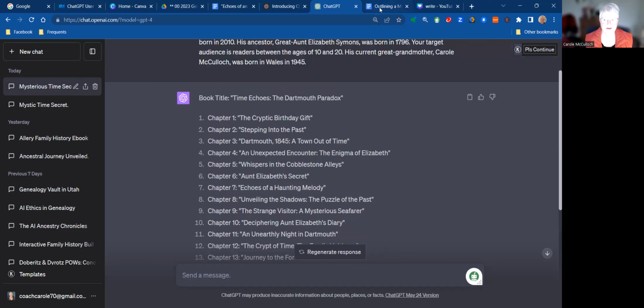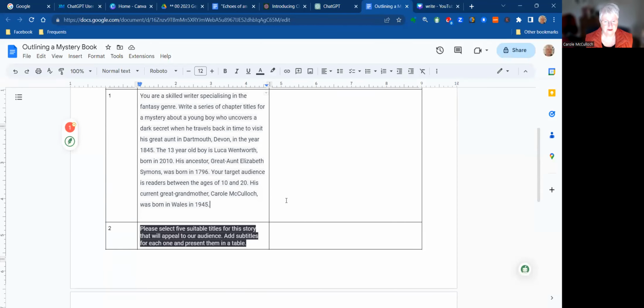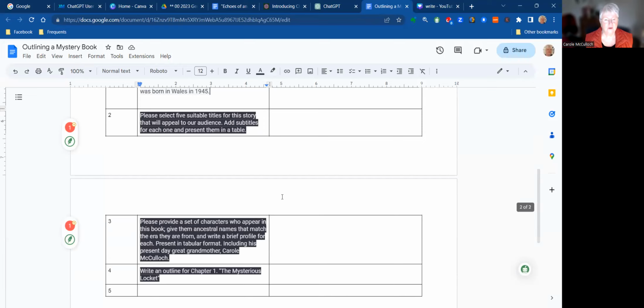But in my prompting template, I've already started to think about what I do next. So I'm now asking it to select 5 suitable titles for this story that will appeal to our audience, add subtitles for each one, and present them in a table. This just expands the ideas that it's already given me.